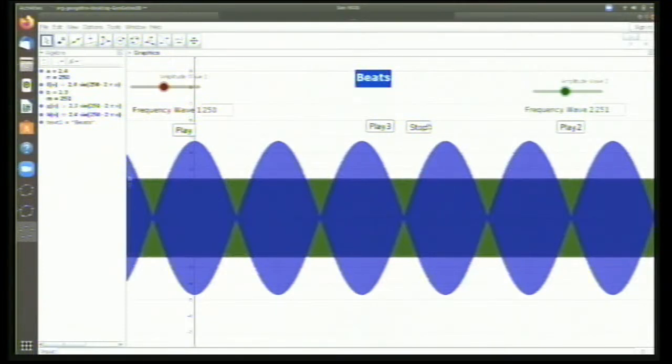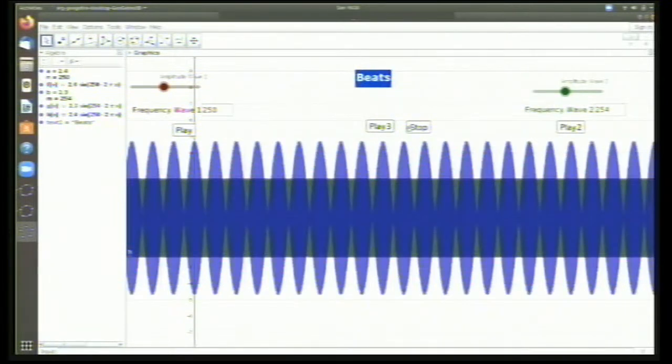You can hear an ambulance kind of sound there. If I increase that to maybe 254 or something, see, this phenomenon is called beats. This is actually a beat of 4. The difference between 250 and 254 creates a 4-beat sound. What you heard was a 4-beat sound.